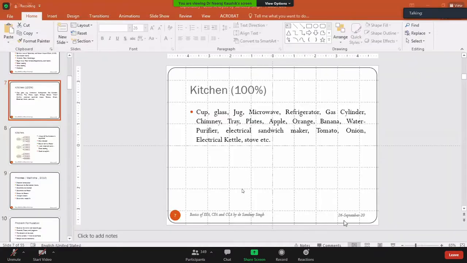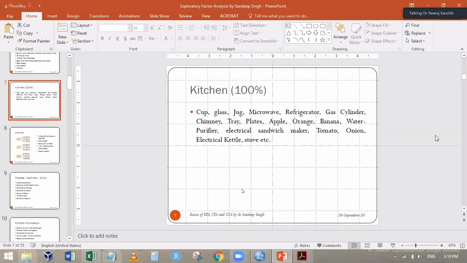So now let me come back to the example given by Sandeep. He has given a wonderful example of a kitchen. If I just refer you to certain things, let me share my screen. I hope it's visible to you.